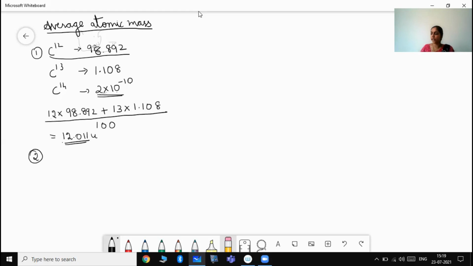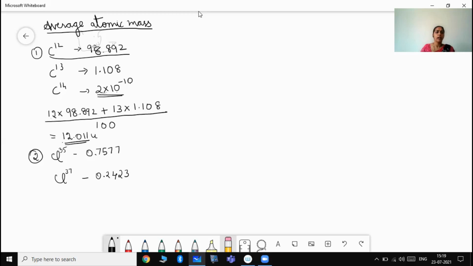Take the next example of chlorine. Chlorine is found to exist in 2 isotopic forms, 35 and 37. The abundance of 35 is found to be 0.7577 and that of isotopic form 37 is found to be 0.2423.